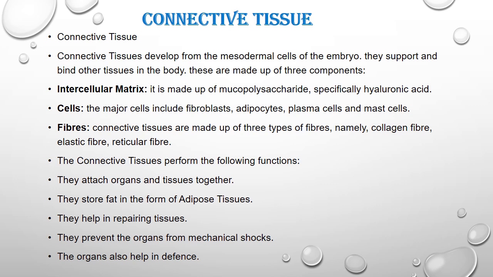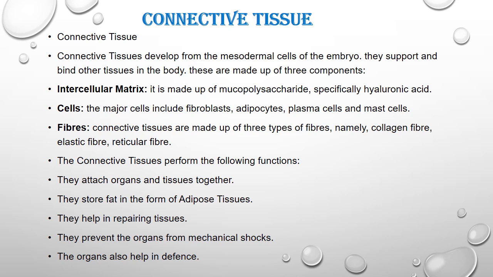Cells: the major cells include fibroblasts, adipocytes, plasma cells and mast cells. Fibers: connective tissues are made up of three types of fibers, namely collagen fiber, elastic fiber, and reticular fiber. So the structure of connective tissue is developed from mesodermal cells, and it is made from three components. Which three components?